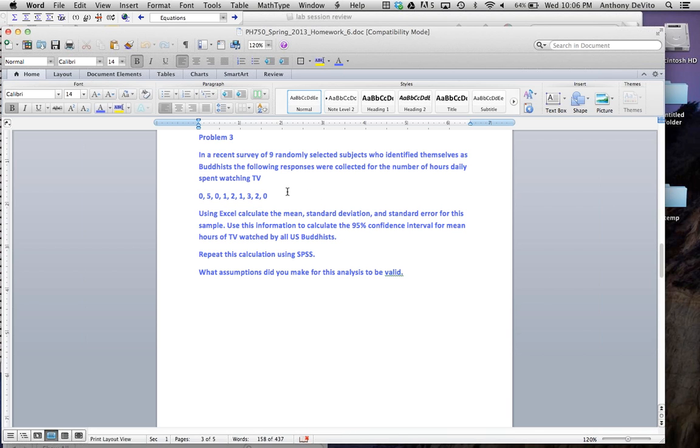Now, the central limit theorem tells us that even if this distribution were not perfectly normally distributed, we can still assume that the means of repeated randomly selected samples from this population have a normal distribution.